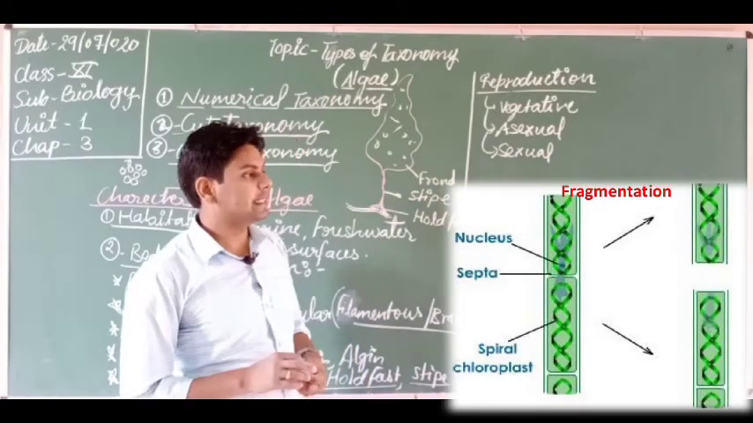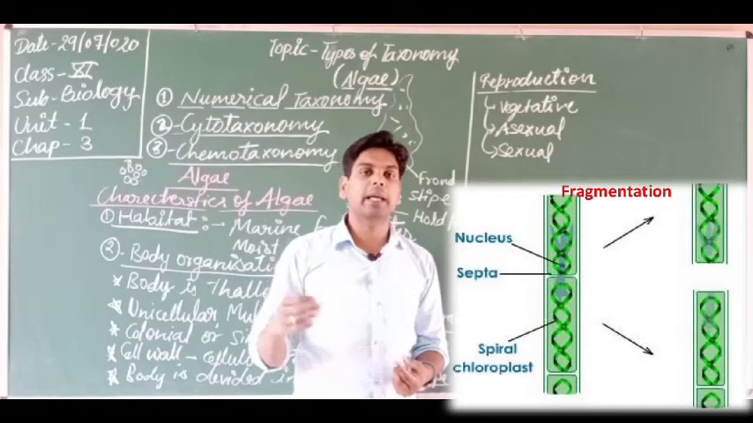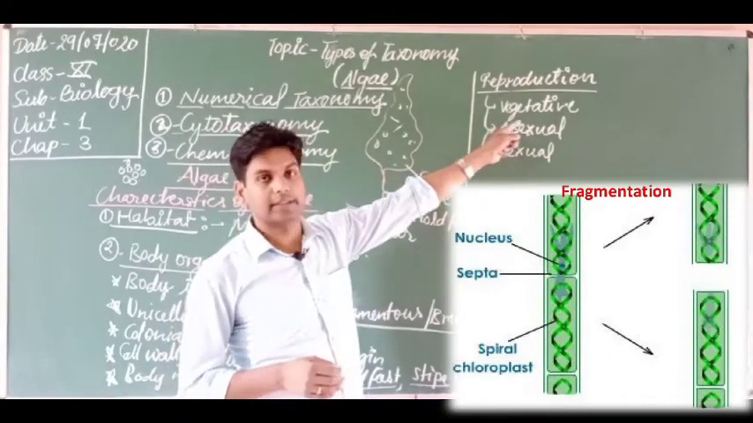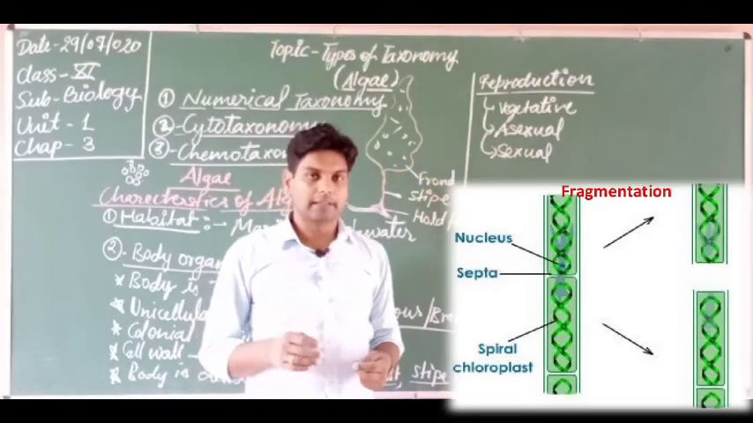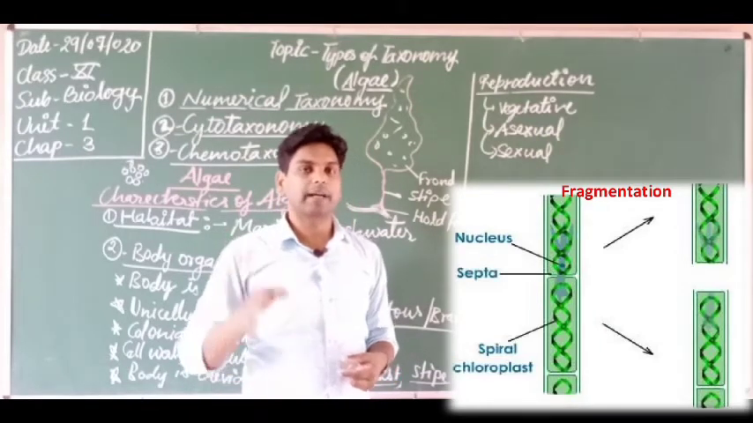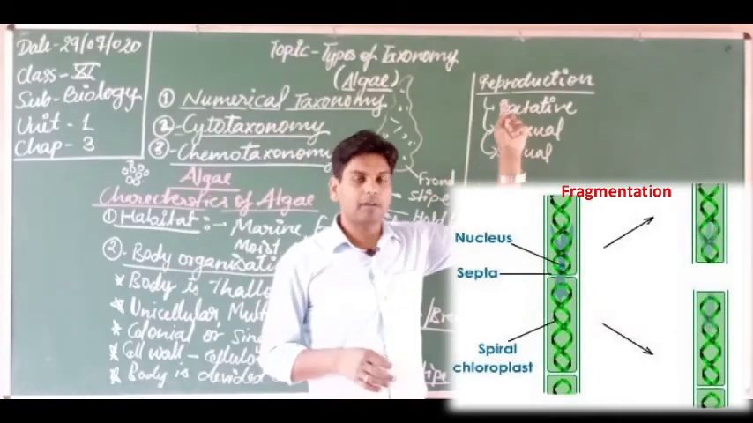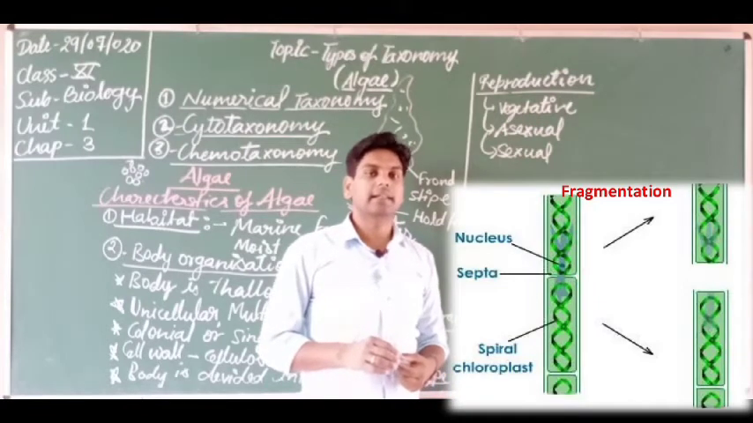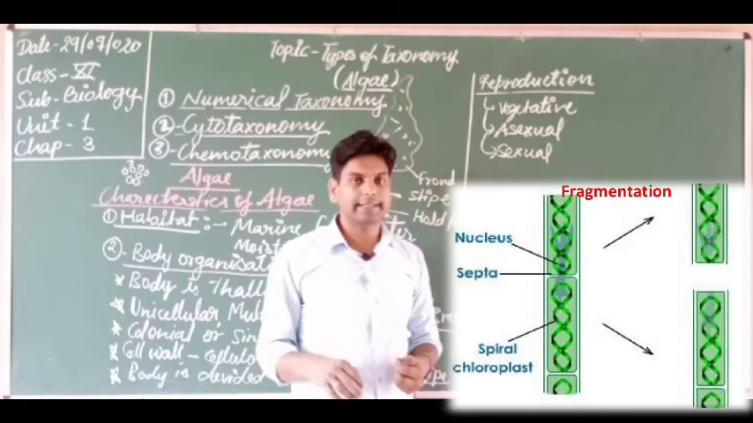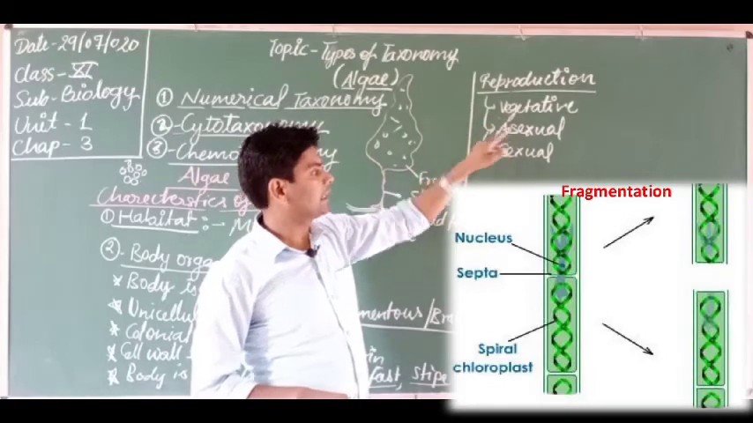Got it? So vegetative reproduction is when any part of the algae which is capable of producing a new individual is known as vegetative reproduction. What are the vegetative parts? Except the reproductive part, all the parts of a plant are known as vegetative parts. So when a vegetative part of the plant is capable of producing a new organism, this process is known as vegetative reproduction. Got it?